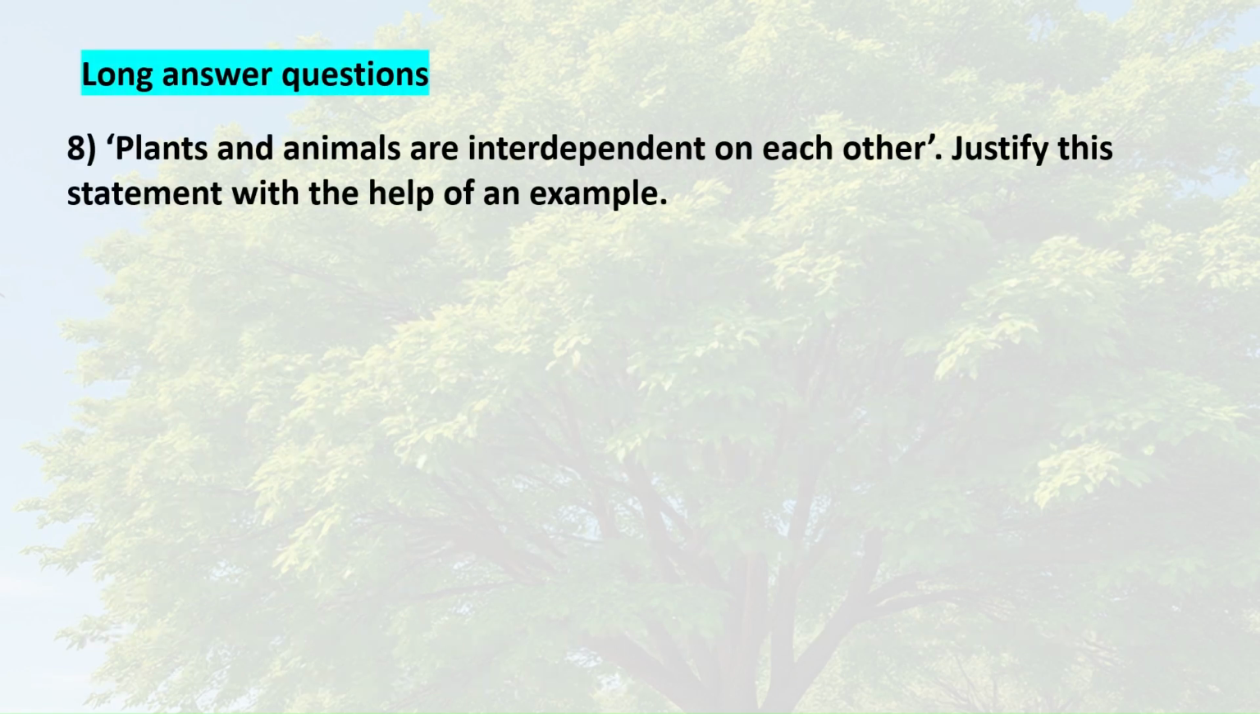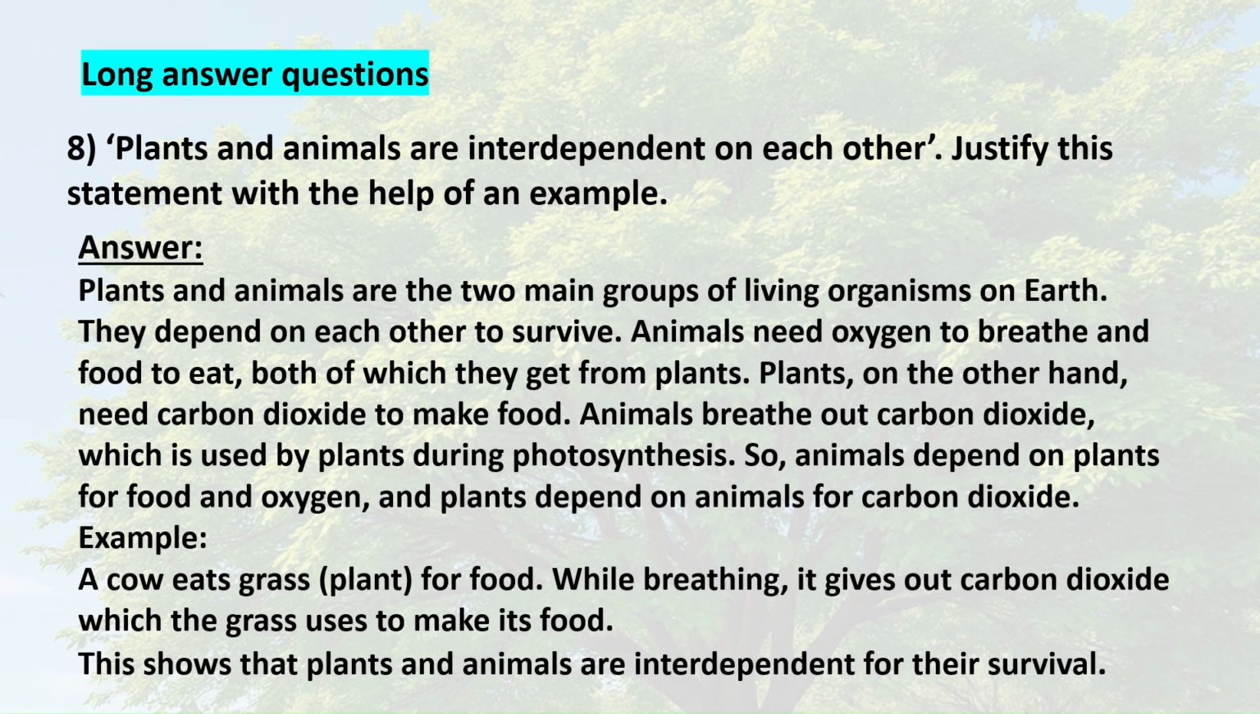8. Plants and animals are interdependent on each other. Justify this statement with the help of an example. Answer. Plants and animals are the two main groups of living organisms on Earth. They depend on each other to survive. Animals need oxygen to breathe and food to eat, both of which they get from plants.